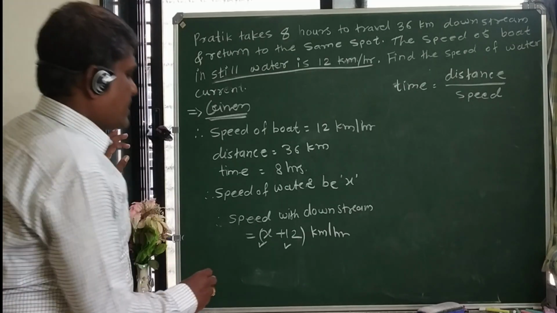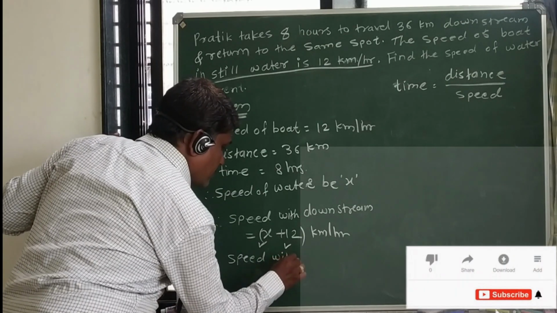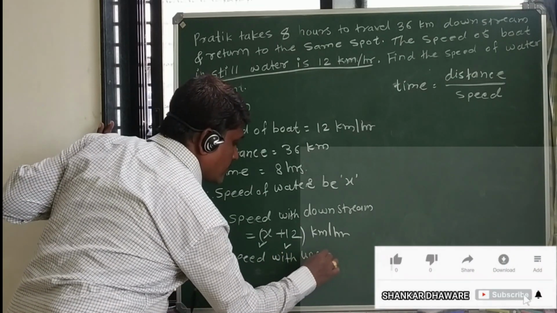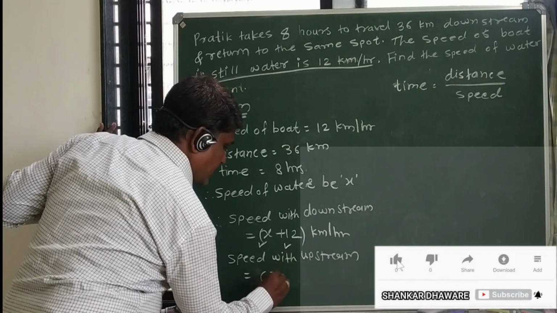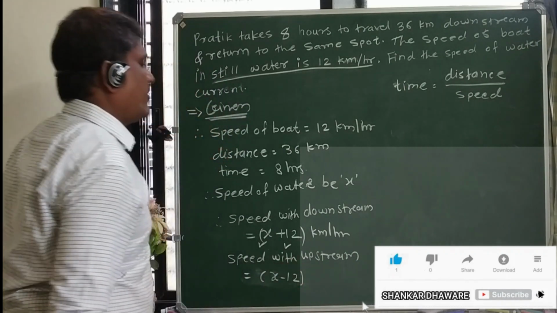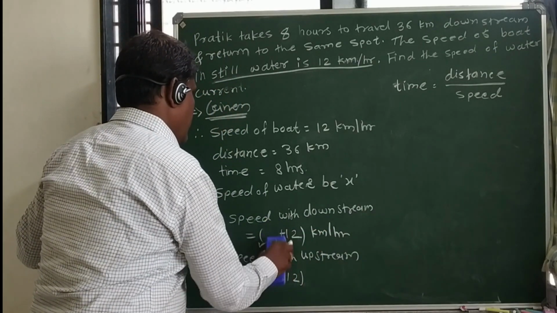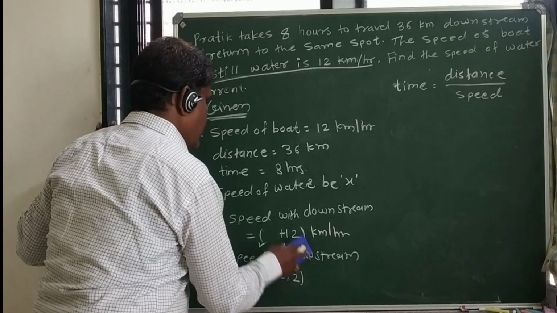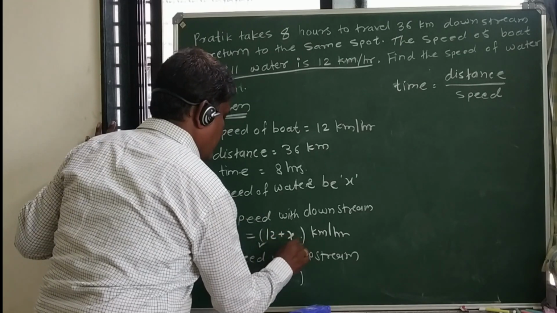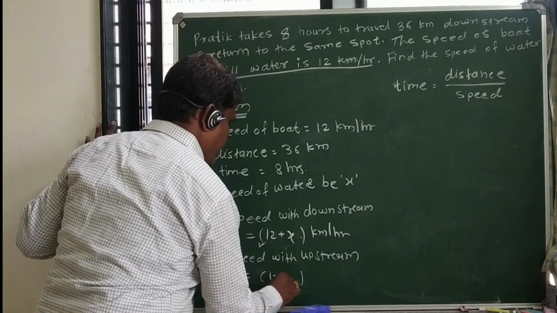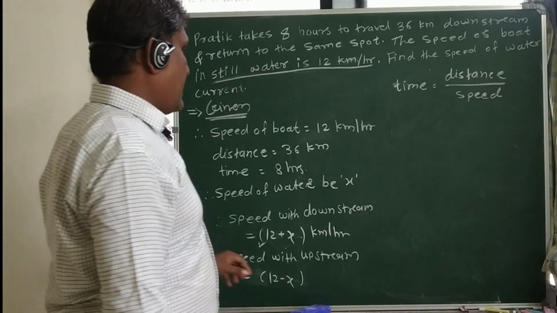When going upstream, there will be subtraction, x minus 12 or 12 minus x. We just write here 12 minus x and 12 plus x. The subtraction happens when it goes in the upward direction.